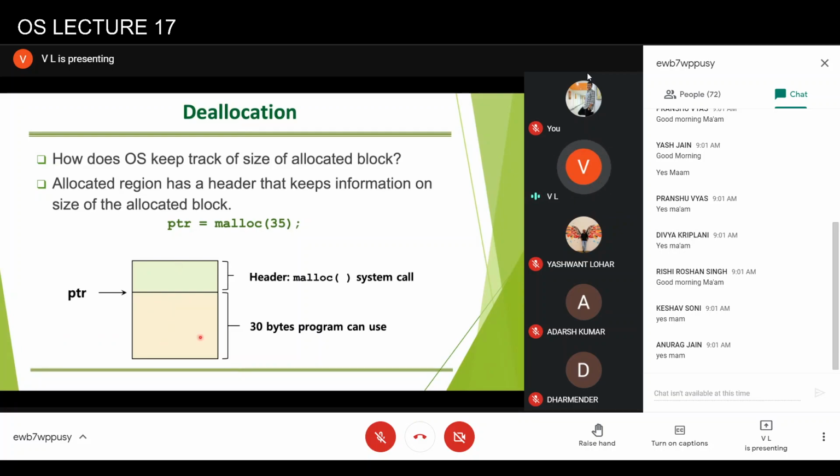So the actual allocation which is being done is equal to 35 bytes plus the size of the header, where the green part is being managed by the operating system. Now when you want to free, the operating system knows that this is the starting point of the pointer, and from here at this much negative offset is the header. It will look at the header, find the actual size, and deallocate that much memory.